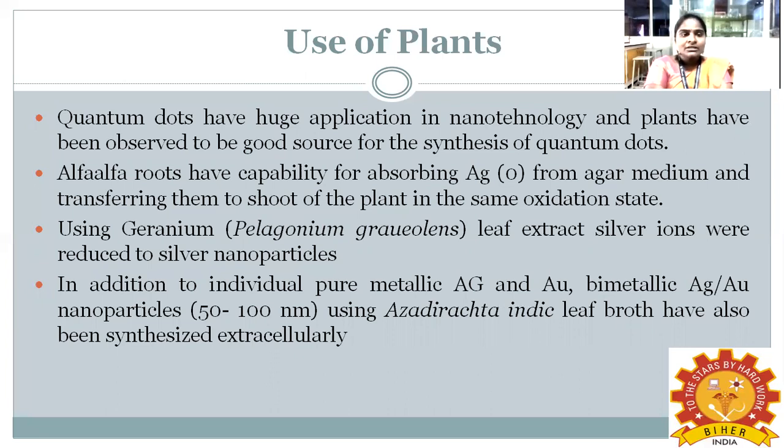Here I give an example: alfalfa roots have the ability to absorb silver from agar medium and transfer it to the shoot of the plant in the same oxidation state. Next, using geranium leaf extract, the silver ions were reduced to silver nanoparticles. So geranium leaf extracts are used for synthesis of silver nanoparticles.